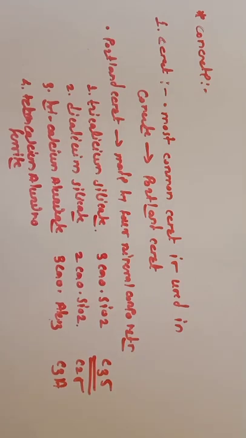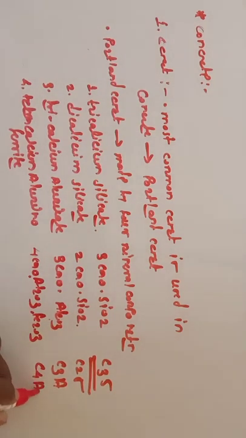The cement present in this concrete is Portland cement, and it is made up of four mineral components: tricalcium silicate, dicalcium silicate, tricalcium aluminate, and tetracalcium aluminoferrite, that is 4CaO·Al2O3·Fe2O3, and its abbreviation is C4AF. So these are the mineral components of Portland cement.